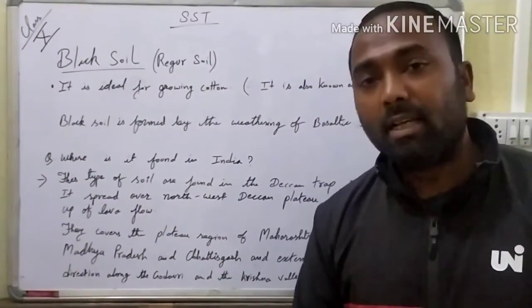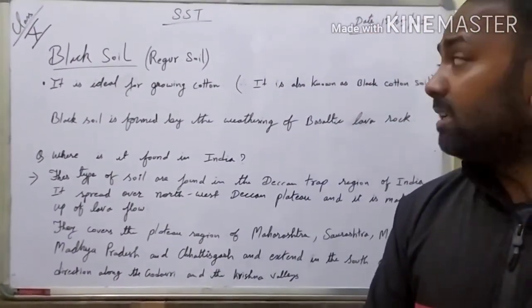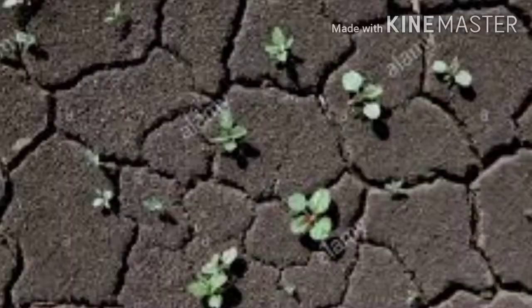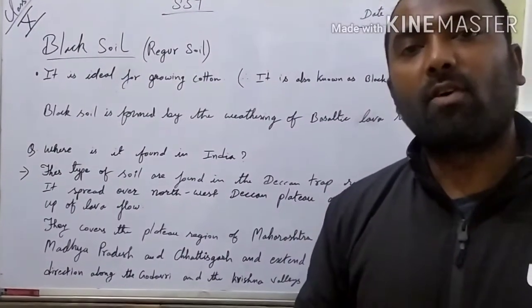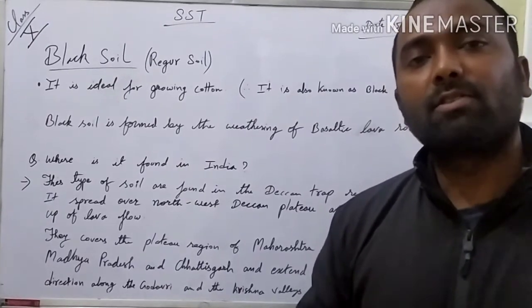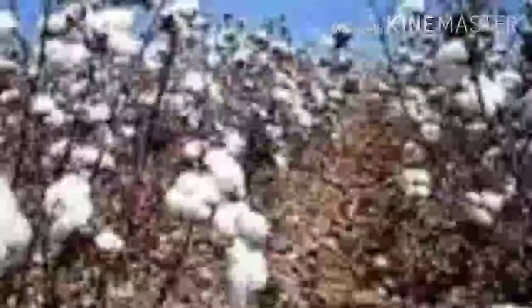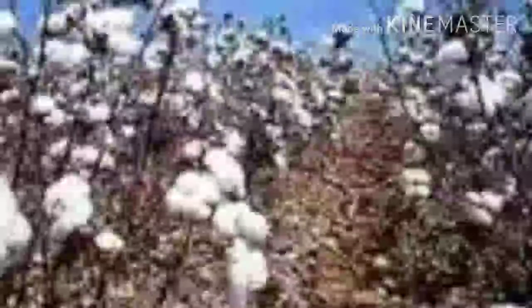Today we are going to learn about the black soil. Now let us understand this. Black soil is also regarded as regur soil. The black soil is ideal for growing cotton, and therefore it is also called the black cotton soil. It is called black cotton soil because cotton grows very well in the black soil.